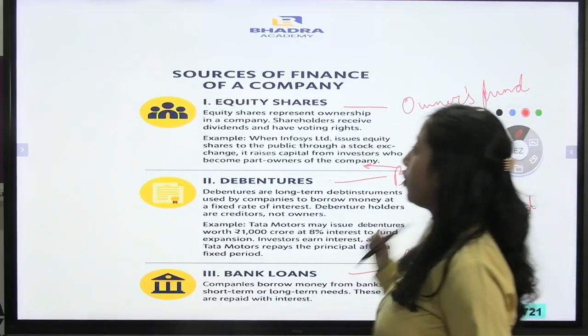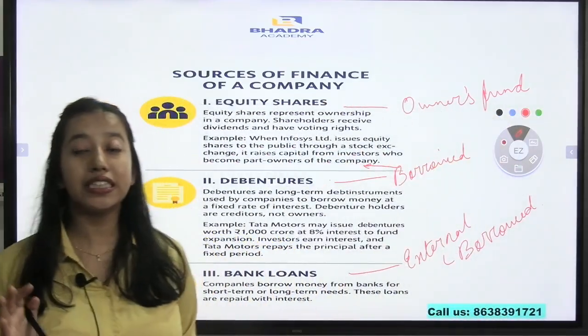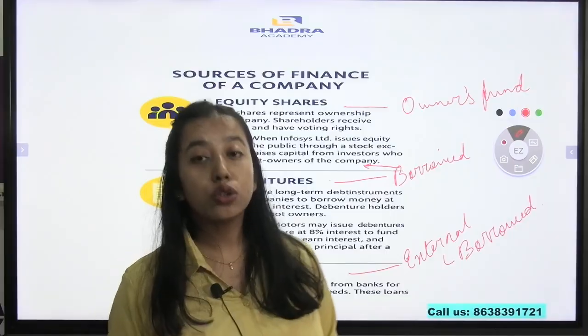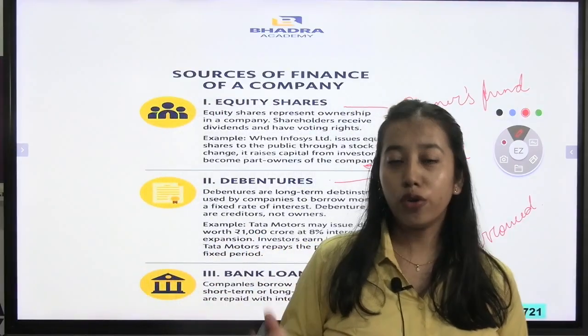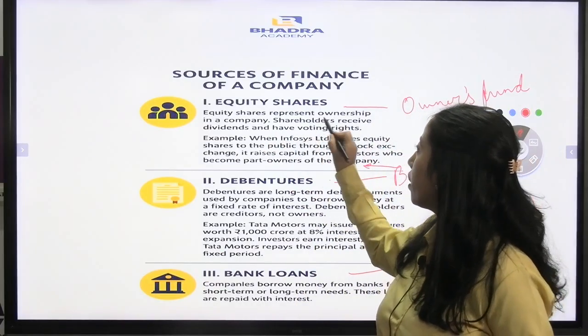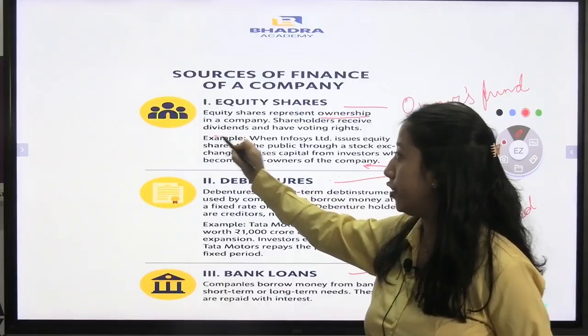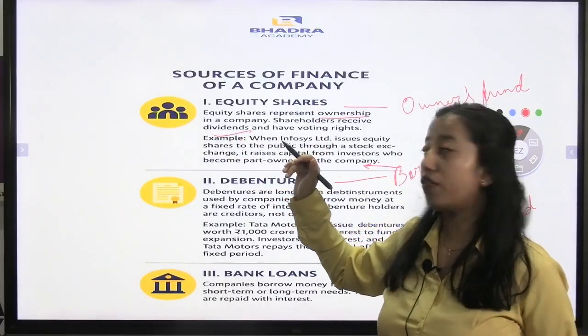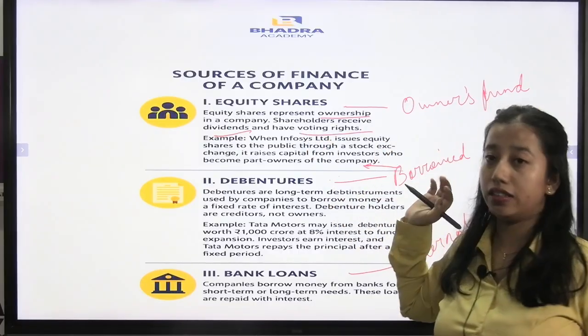So what are equity shares? Equity shares represent the ownership of a company. Those who hold equity shares are actually the owners of the company, and they receive dividends when the company earns profit, and they also have the voting rights.